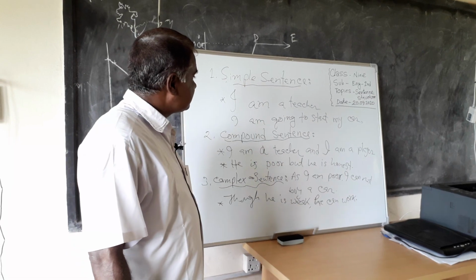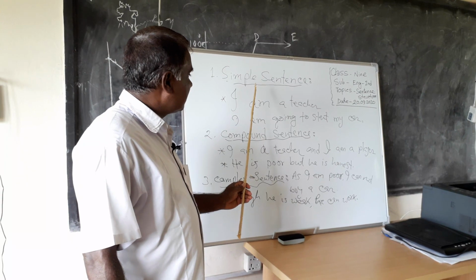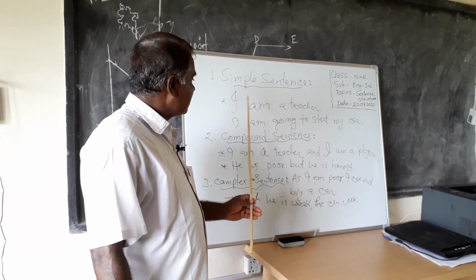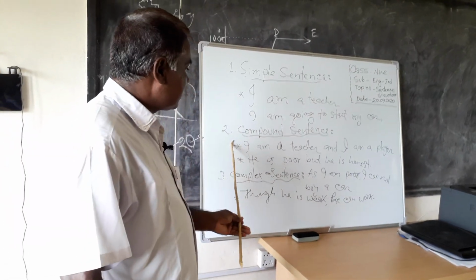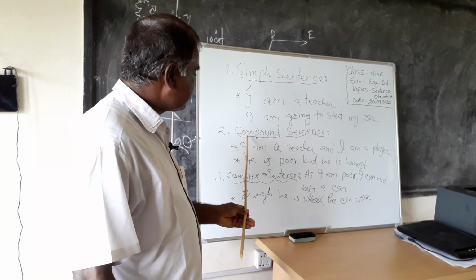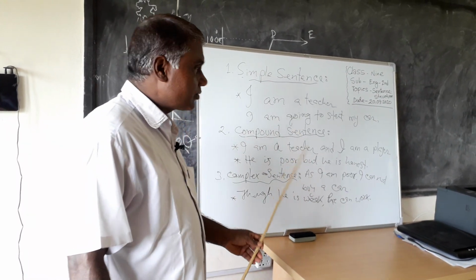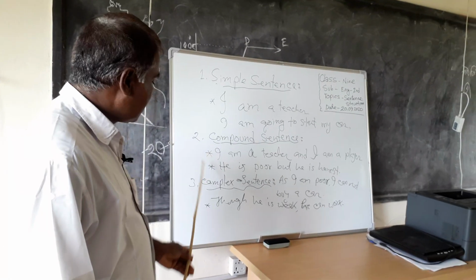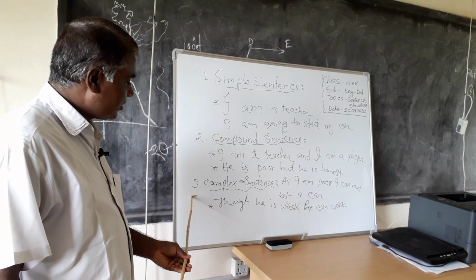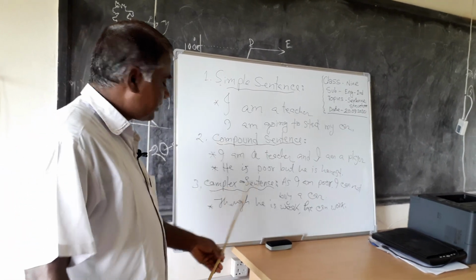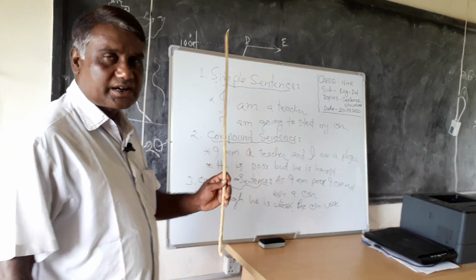You can tell thoroughly in a simple sentence if you know the rules of a simple sentence. You can express yourself with the rule of a compound sentence if you know its rules, and you can speak your opinion with the rule of a complex sentence if you know the rules of a complex sentence.